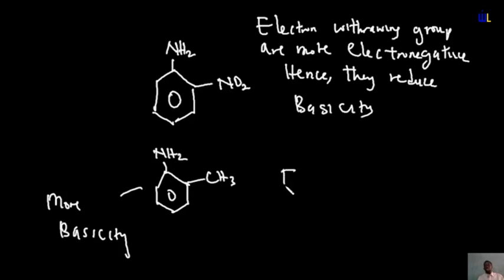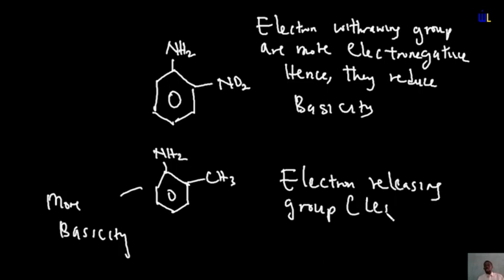So which means that if you have an electron releasing group, which are less electronegative, the basicity increases.